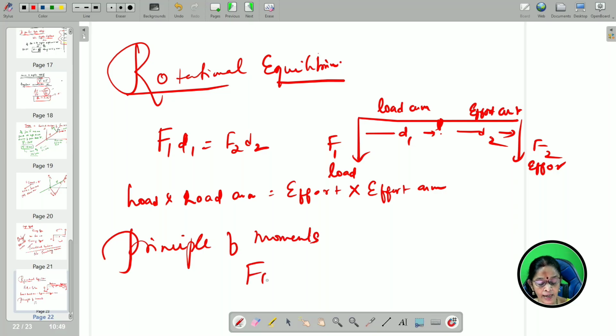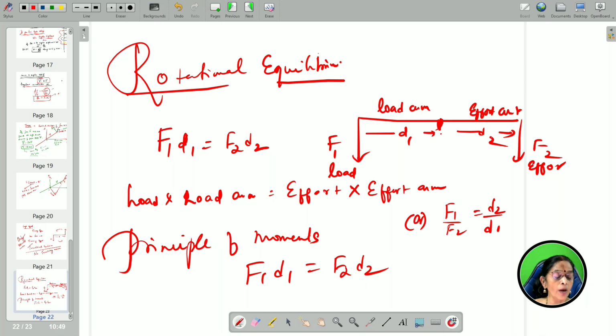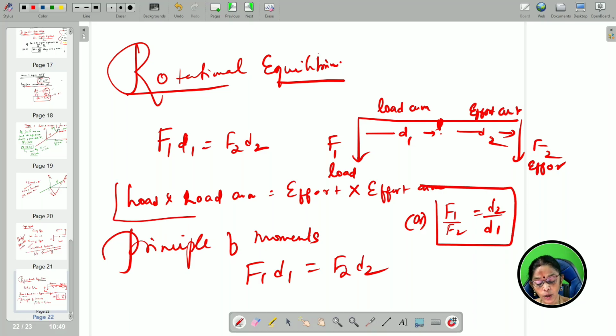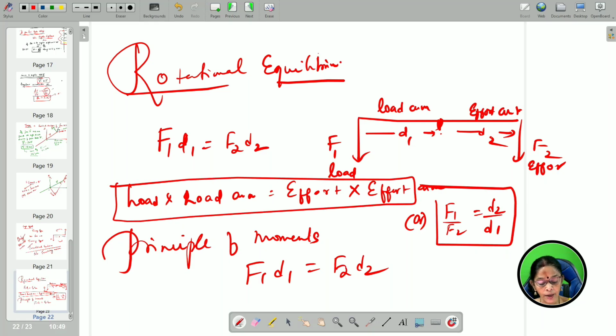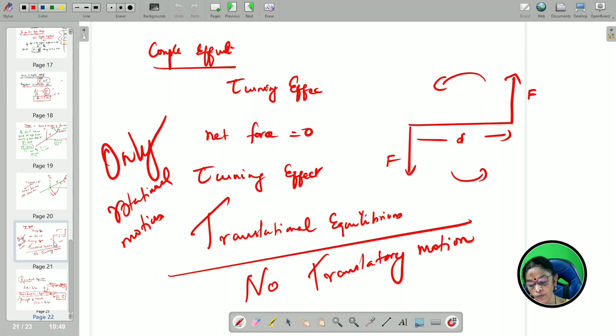Or you can simply write F1 d1 is equal to F2 d2, or F1 by F2 is equal to d2 by d1, which can be called mechanical advantage. Either you can write load into load arm is equal to effort into effort arm, or you can write F1 d1 is equal to F2 into d2. So, we have seen rotational equilibrium, we have also seen translational equilibrium.